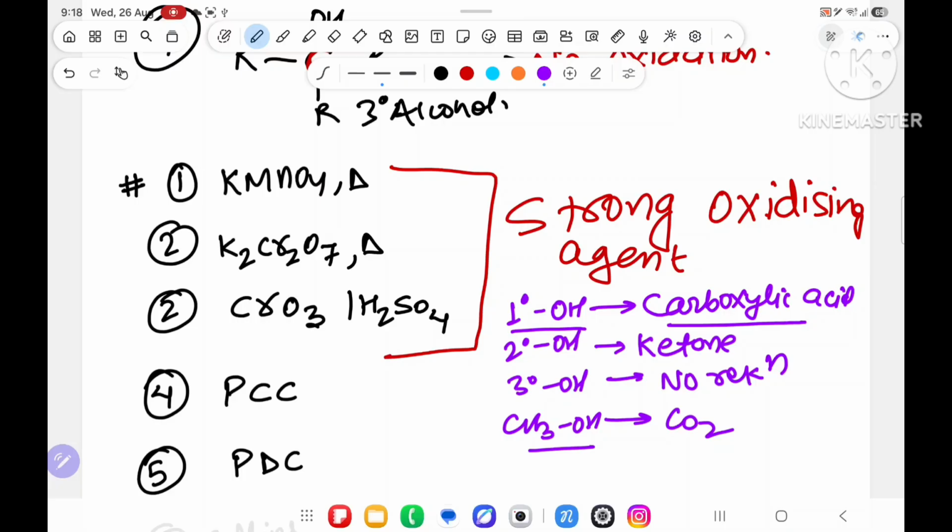Because 3 degree alcohol does not have any hydrogen directly connected with the carbon that is connected with OH. Understood? That is, 1 degree alcohol, carboxylic acid. 2 degree alcohol, ketone, 3 degree no reaction, and CH3OH, carbon dioxide.